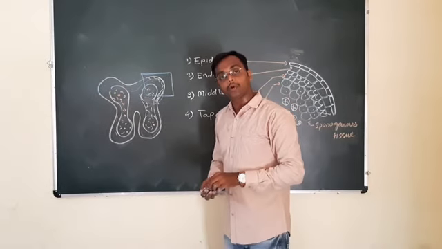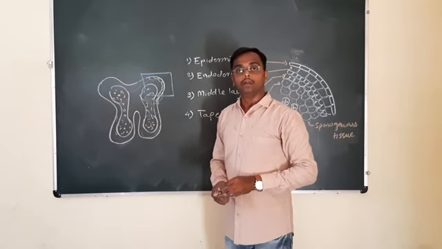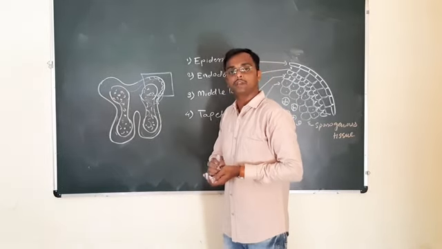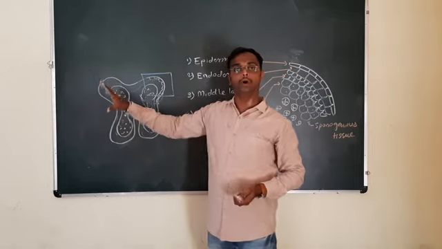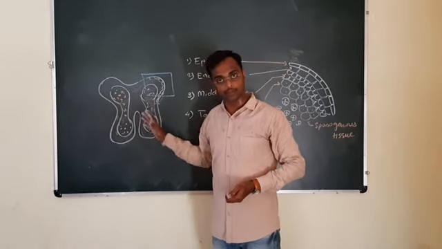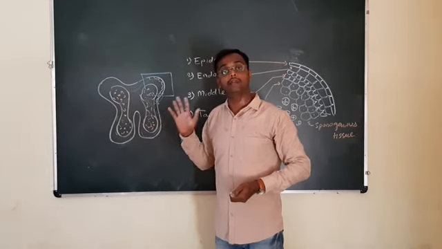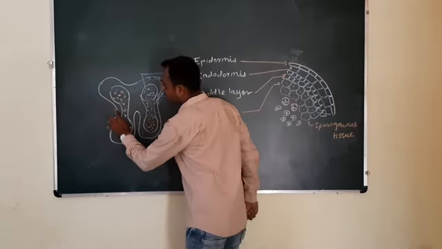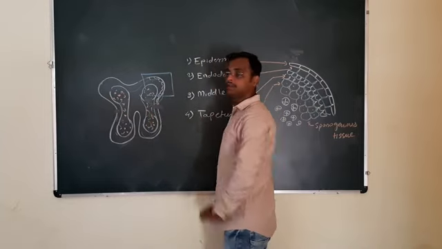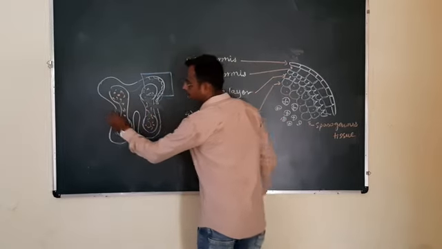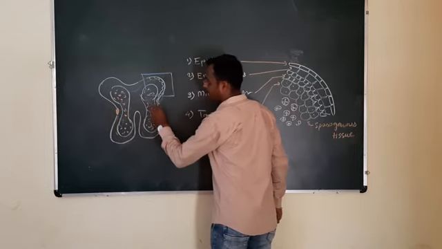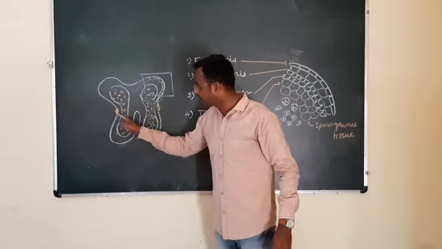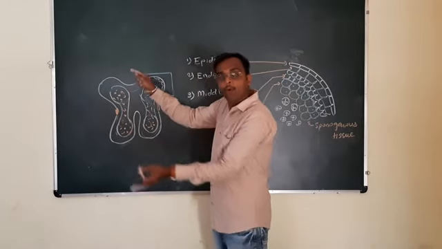And at the time of release of pollen grain, the very important process is the dehiscence of anther. Dehiscence means this anther wall breaks open to release the pollen grain at the time of maturity. The process is called the dehiscence of anther. It takes place by the breaking of this anther wall at the site of dehiscence. This is the site of anther dehiscence. From here, the anther wall breaks open.